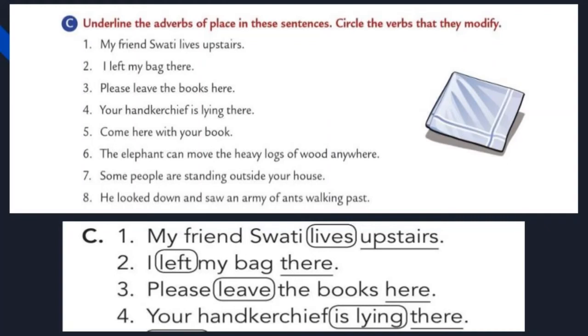And the fourth one: your handkerchief is lying there. Find out the verb. Circle the verb is lying and then underline the adverb there. Yes, you are right. The verb is lying and the adverb is there. Students, the first four sentences are over. Remaining, you should try in your grammar book.